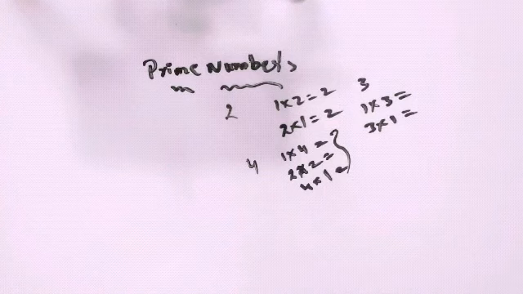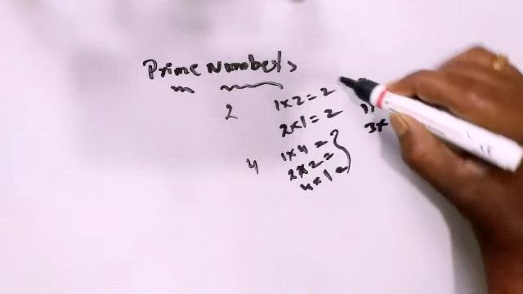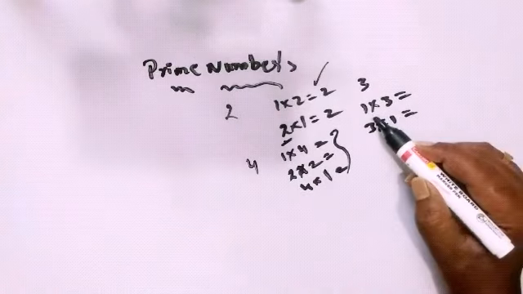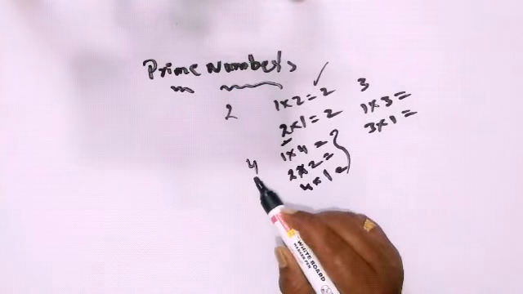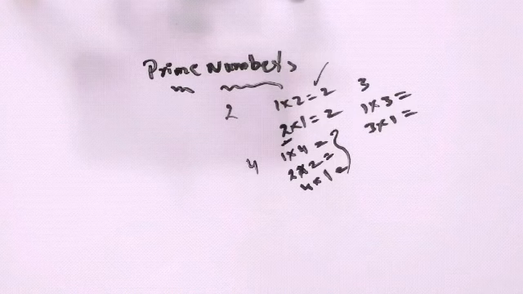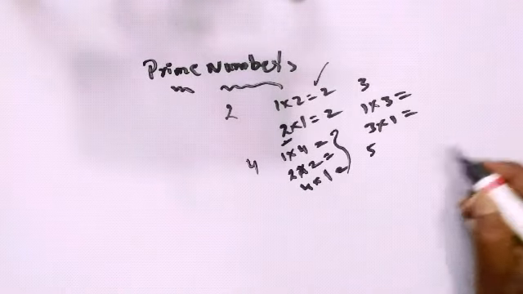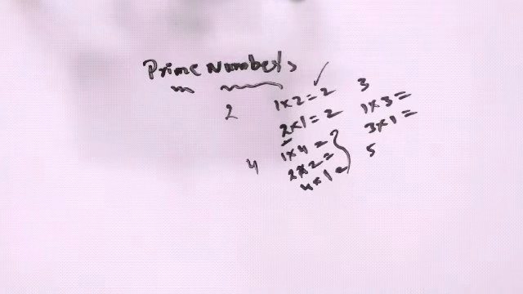The numbers which have only 2 factors are called prime numbers. For 2 we have only 1 or itself, its own self, and here also 1 or itself. But in case of 4 we have more than 2 factors. Similarly, go with 5. 5 has only 2 factors, so it is a prime number. Go with 6. 6 has more than 2 factors because 1 six is 6, 2 threes are 6, 3 twos are 6, and 6 ones are 6.